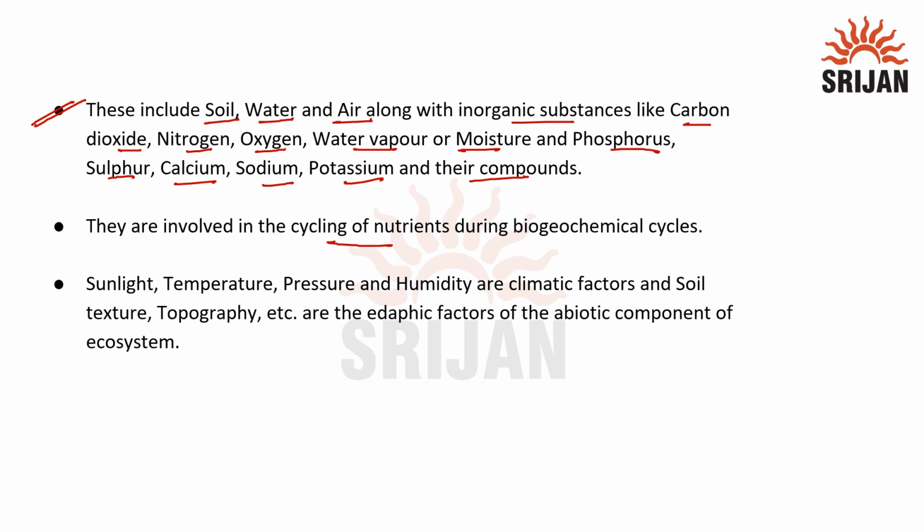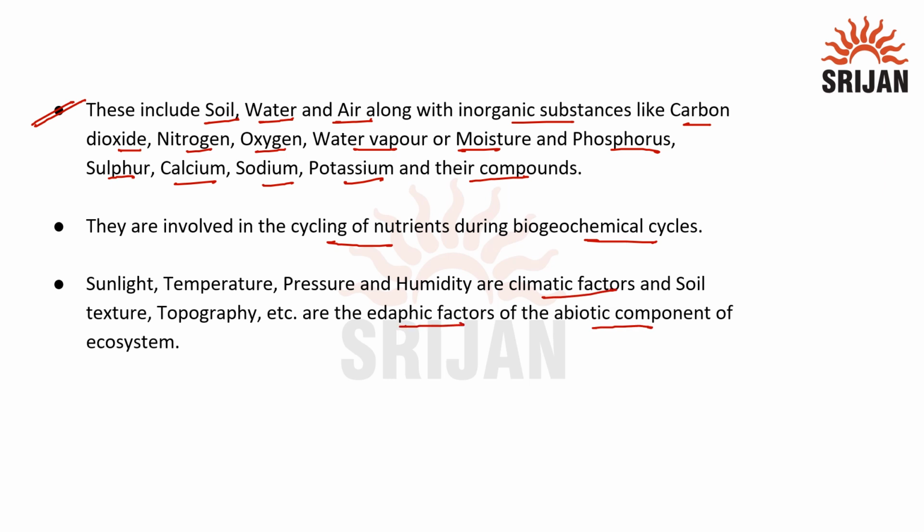during the biogeochemical cycle. So these biogeochemical cycles are of two types, that is the gaseous cycle and the sedimentary cycle. The example of biogeochemical cycle is carbon cycle and nitrogen cycle, and all these are involved in the process of nutrient cycling.